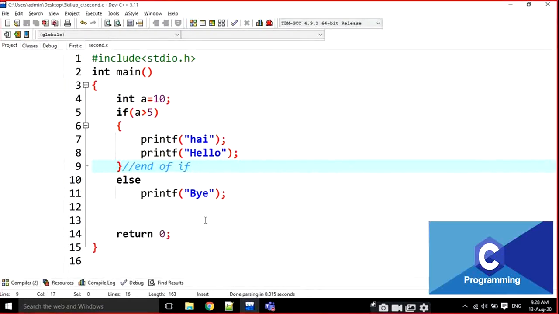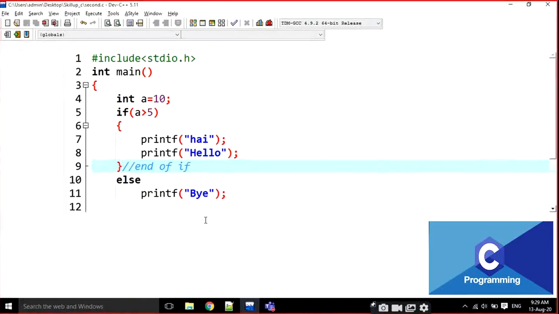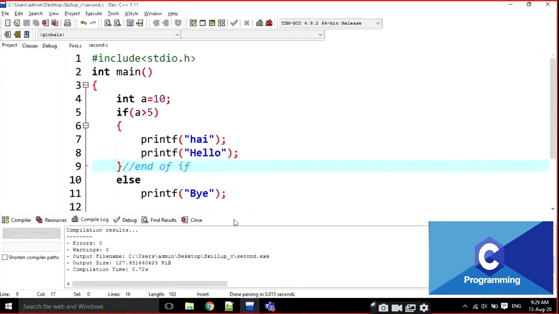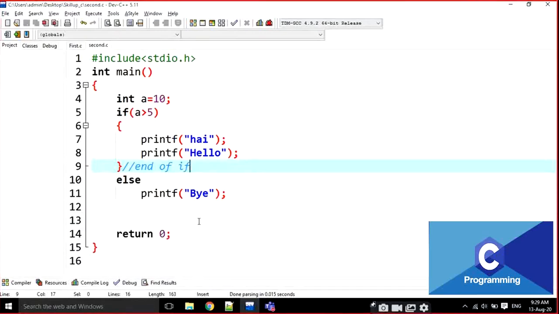We cannot write else separately; there is no if, so there is no else. Now, what is the output? Hi, hello is the output. If there are no curly brackets, we can write only a single line.